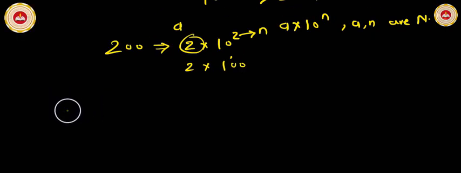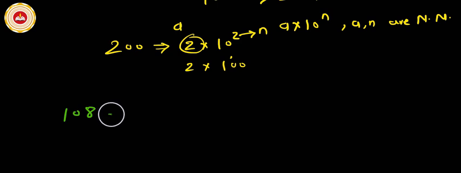If you are given a number 108, what is the nearest real base for the given number 108? It is 100. Because 100 is the only base number which is nearest to the given number 108. Is 10 nearest to 108? No. Is 1000 nearest to 108? No. 100 is nearest to 108.